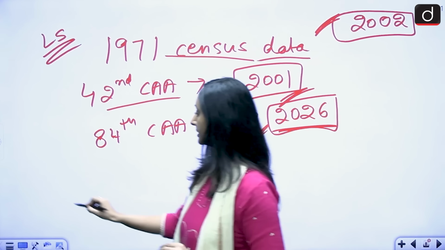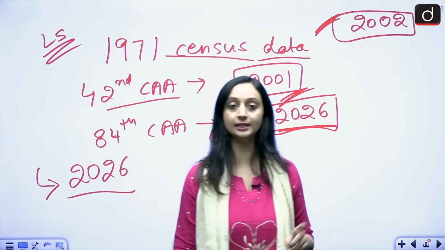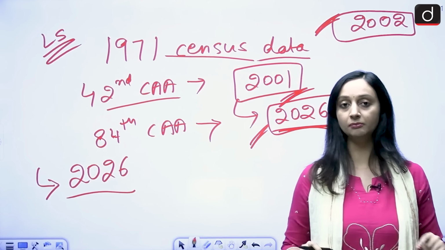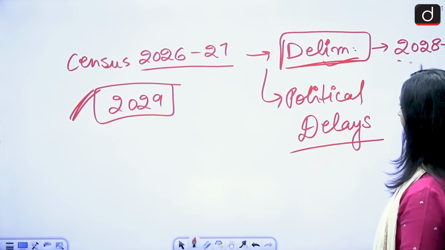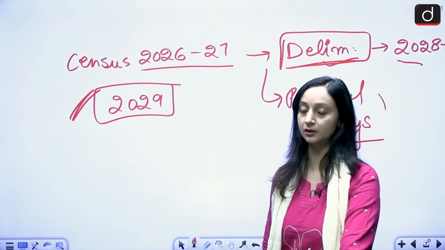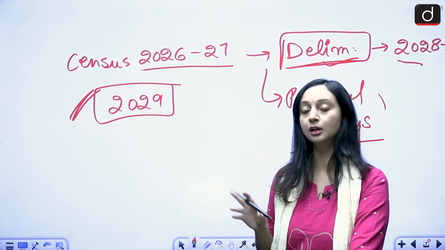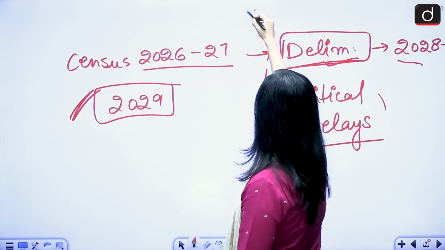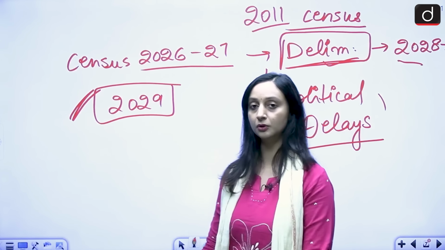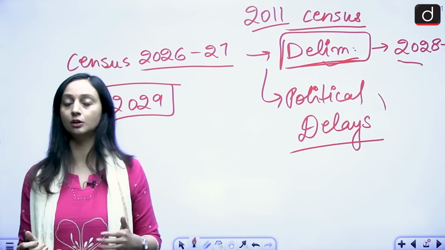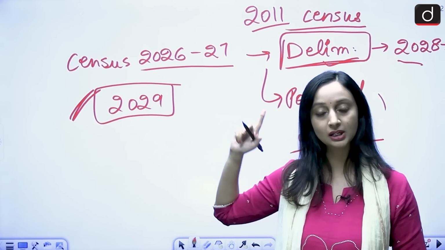The center is saying that don't wait for the 2026 census to be over. Ideally, this would have been the scenario, 2026 census to be over and then delimitation and then properly the execution of reservation. But the government is proposing that please don't wait till 2026 census to be completed. Do the delimitation exercise based on the 2011 census itself. Because we do not have that amount of time, we know political delays are going to be there. So let's not wait till 2026 census. Let's do the delimitation exercise based on the 2011 census.